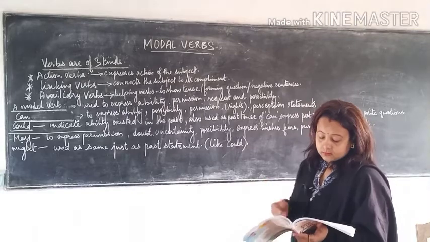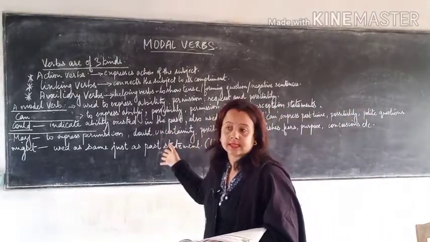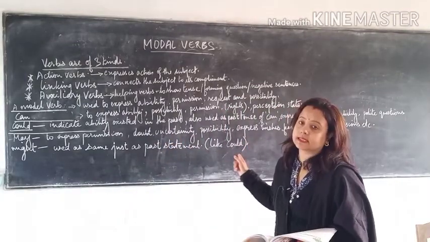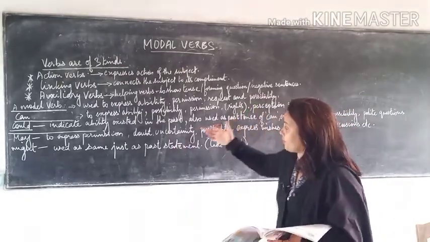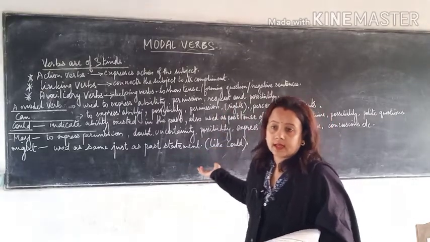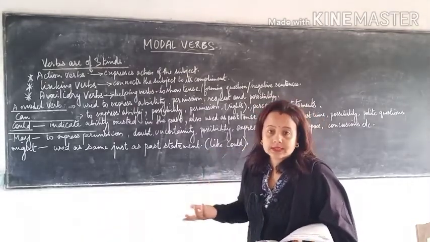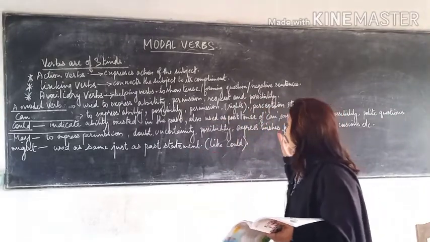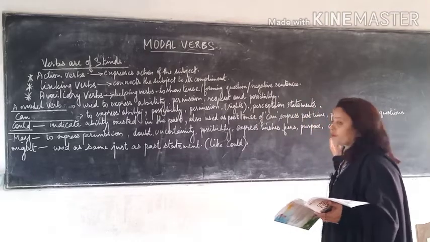Okay. And now when is could used? Could is also used in the same type of sentences, but it is used when we see the sentences in past tense. The sentence should always be in past tense. It's just the opposite of when you use can. I can sing. I couldn't sing. It's like that. Now could is used with past statements. Understood? And similarly it is also used to indicate the ability which happened in the past. Also it is used as a past tense of can.